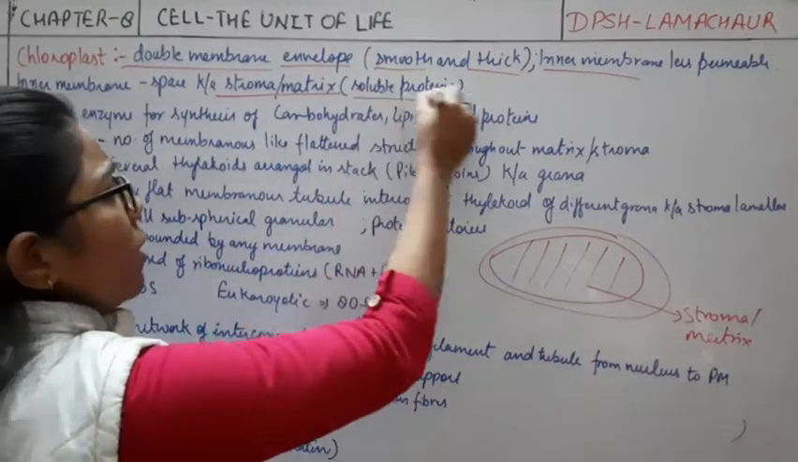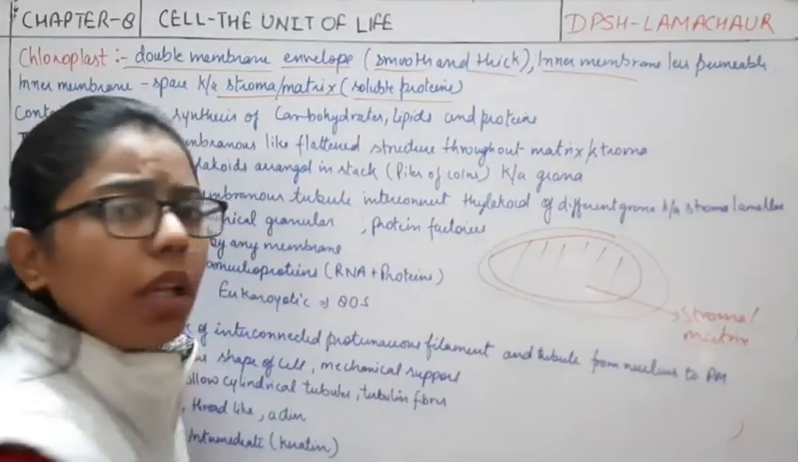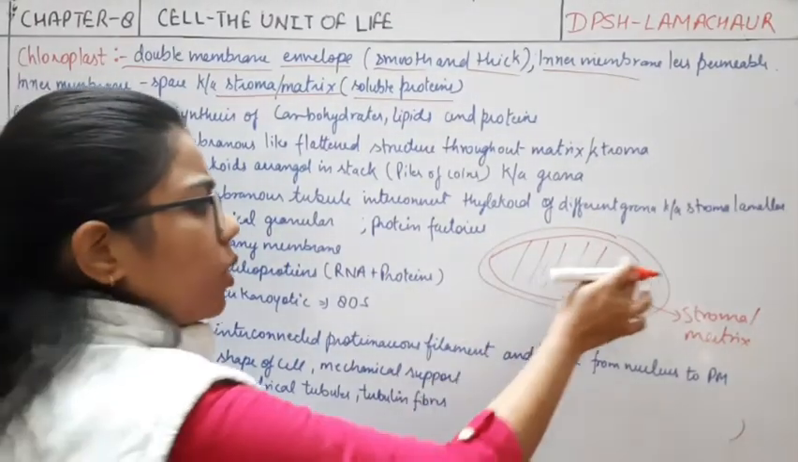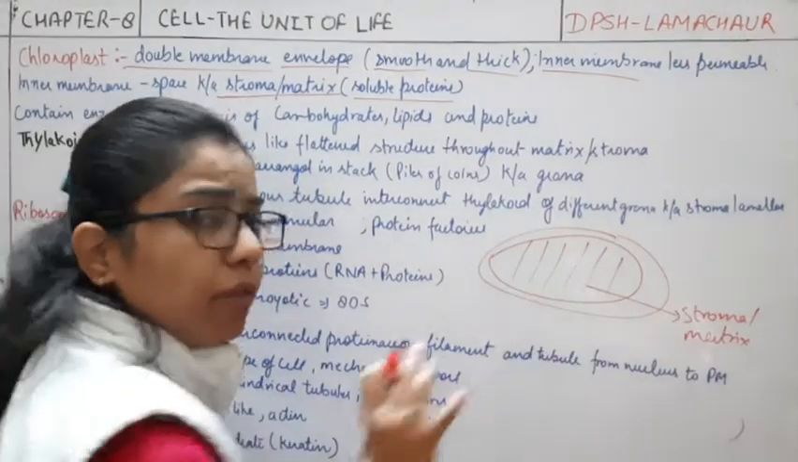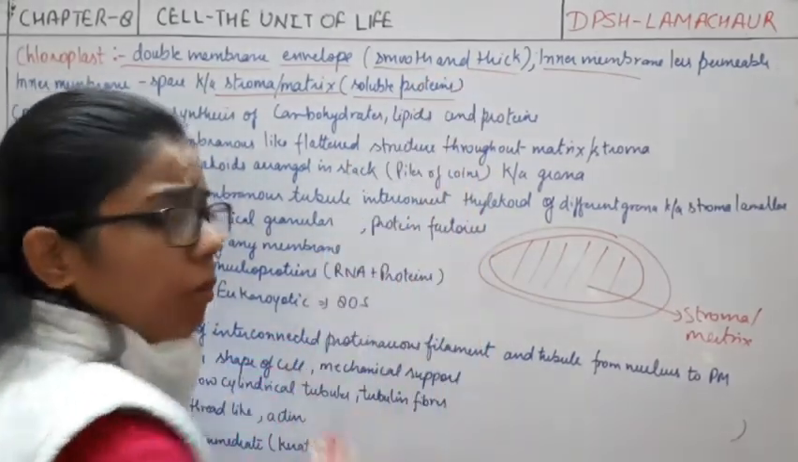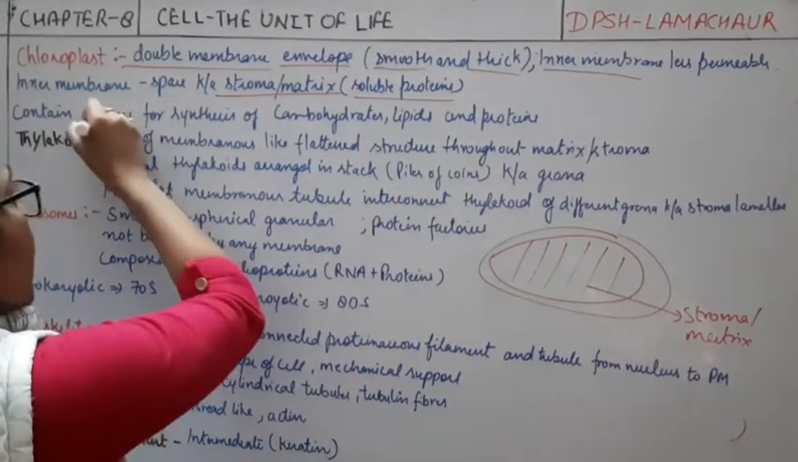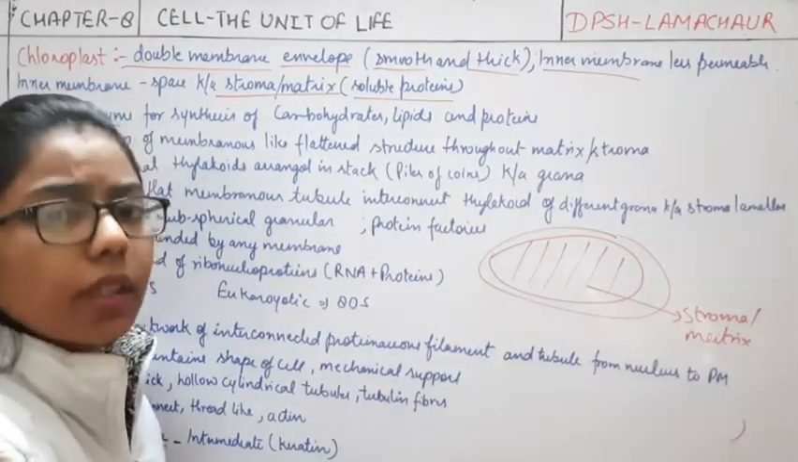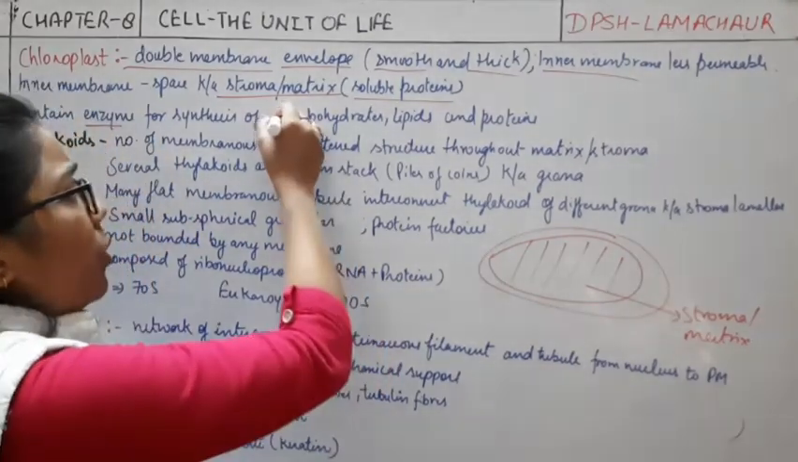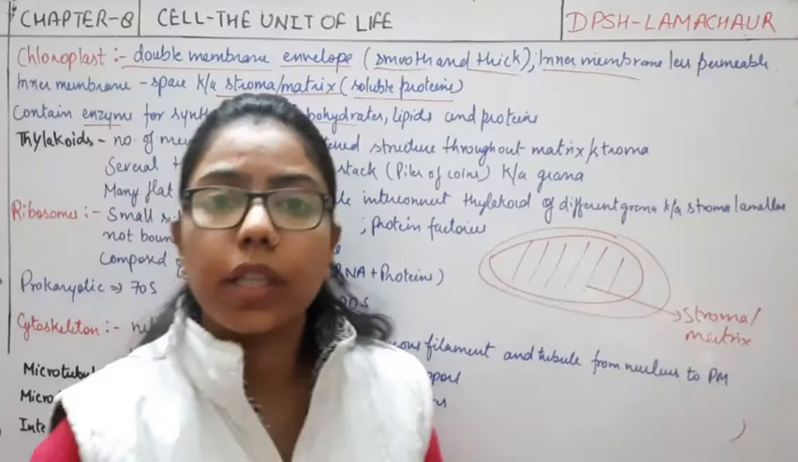Now this contains soluble protein. So this matrix is present in which form? In the form of soluble proteins, and it contains some enzymes. It contains some enzymes which are helpful for the synthesis of carbohydrates, proteins and lipids.